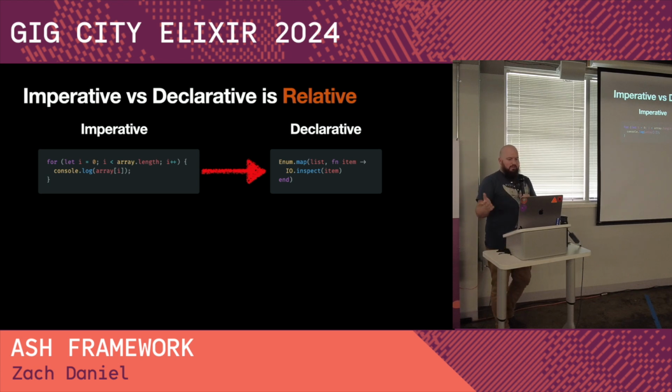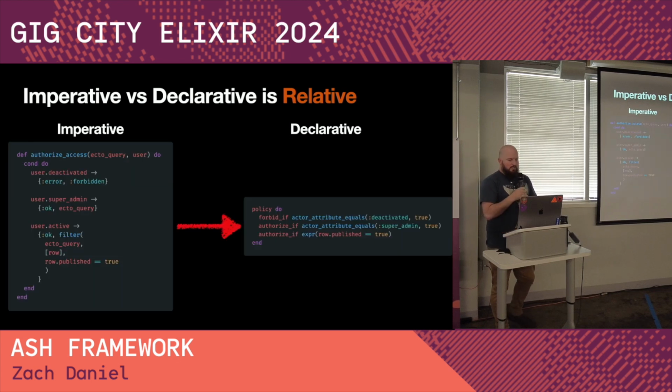And 20 years ago, it would have been a different discussion of like, am I handwriting data access code, or am I writing SQL, or am I writing whatever, right? So this is a discussion that has essentially changed over time and is relative to what we do on a daily basis. So this is an example of what you might see in actual Elixir code.